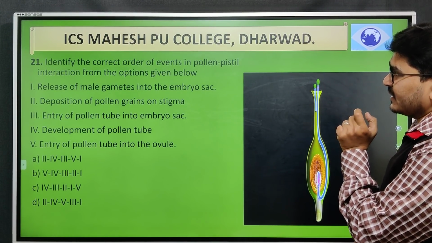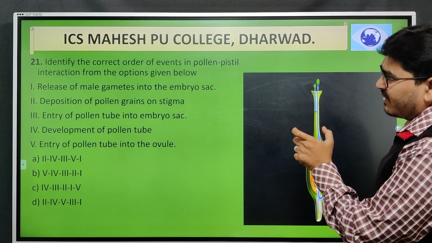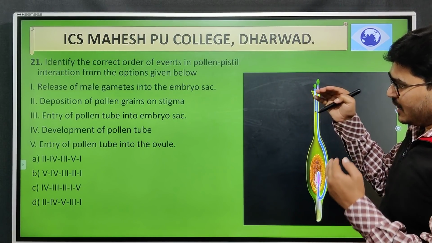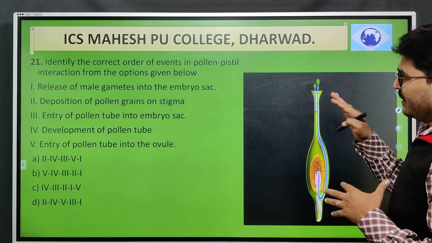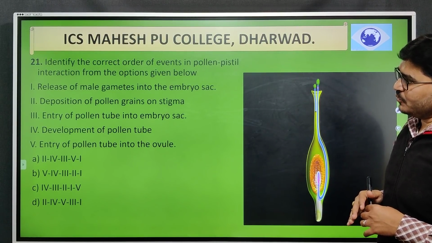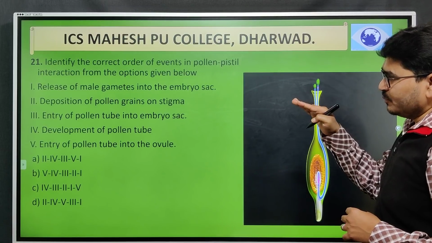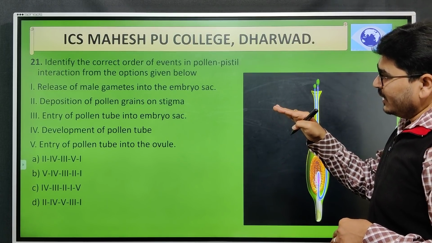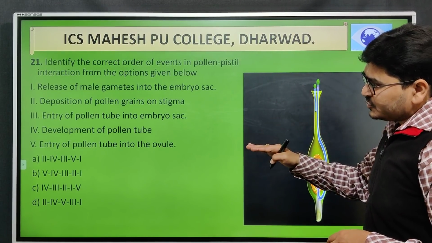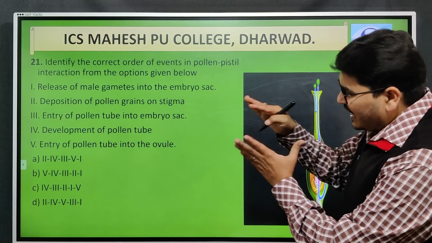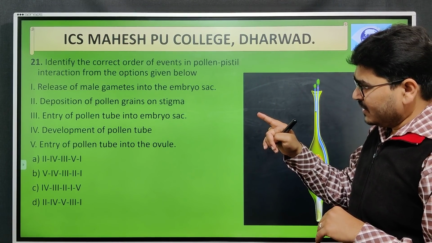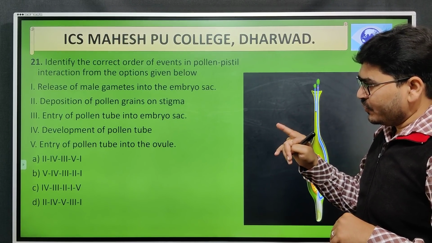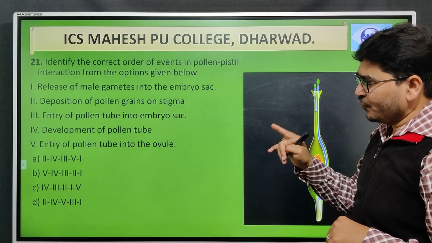Next, identify the correct order of the events in the pollen-pistil interaction from the options given below. They have given around 5 steps. 1, release of the male gamete into the embryo sac. 2, deposition of the pollen grains on the stigma. 3, entry of the pollen tube into the embryo sac. 4, development of the pollen tube. 5, entry of the pollen tube into the ovule. Here they have given the 5 steps in a random pattern, and you have to say which sequence is correct. That is A, 2 4 3 5 1; or B, 5 4 3 2 1; or C, 4 3 2 1 5; or D, 2 4 5 3 1.